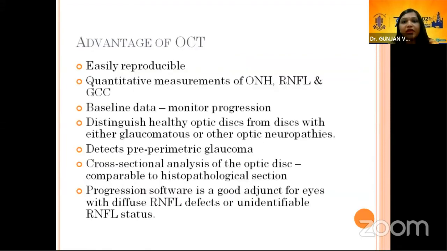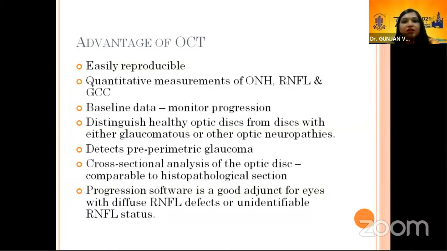So the advantage of OCT is that it is easily reproducible. We can have quantitative measurement of the optic nerve head, retinal nerve fiber layer, as well as ganglion cell complexes. We can have baseline data. So they say that in OCT, a patient works as his own normal. If you have done OCT today and you do it after 6 months, years and regular follow-up, then the patient's data will be his baseline. So we can monitor the progression over the years with the same OCT machine.